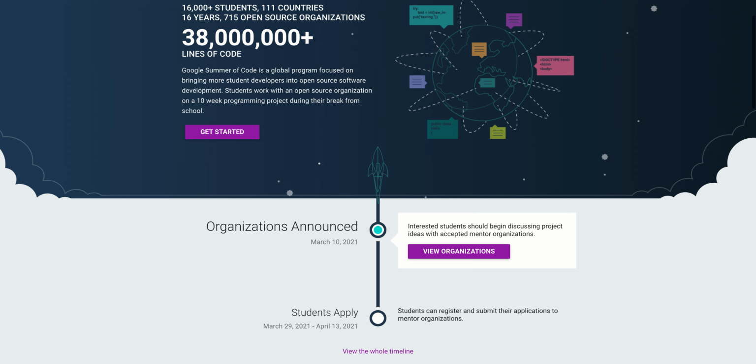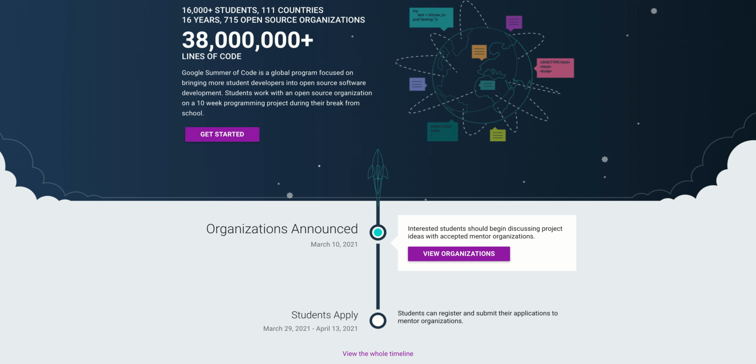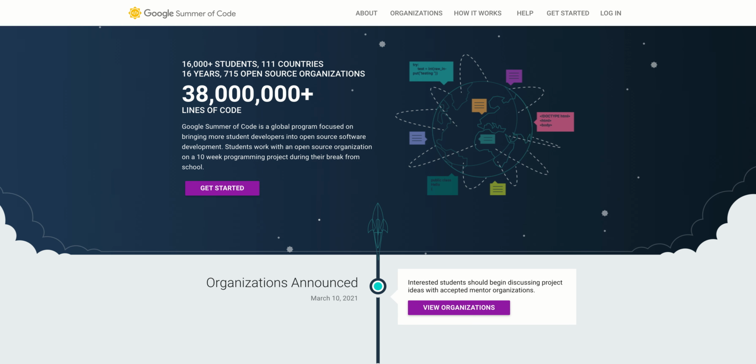So all students who are currently doing their engineering in IT or computer science or related fields, or doing their masters, are eligible for Summer of Code. So that is a word of information for you guys. And since you've clicked this video, I think this much introduction is enough for Summer of Code. Let us go into the organizations.